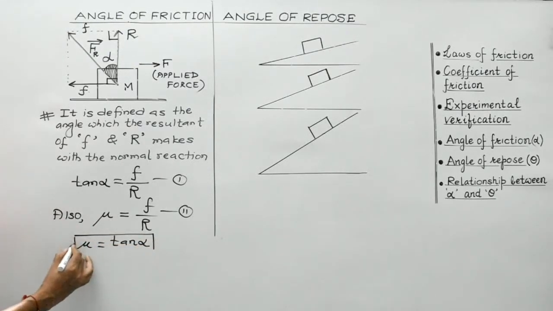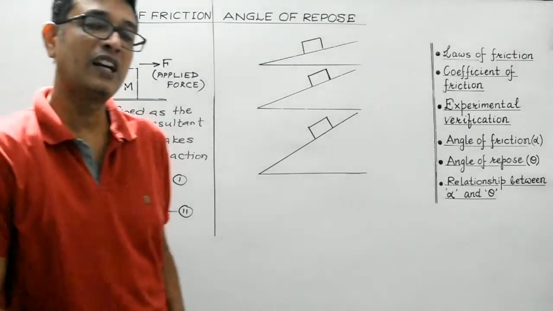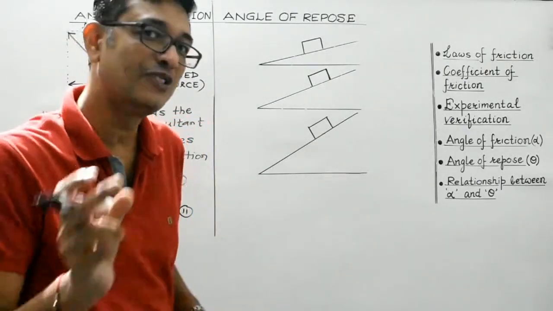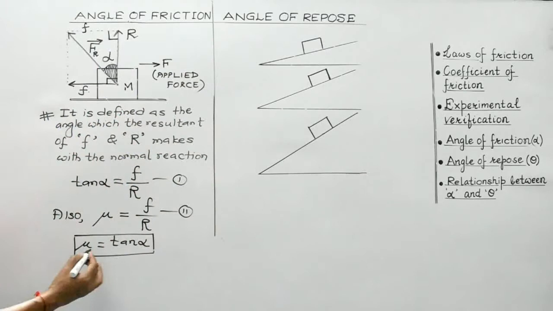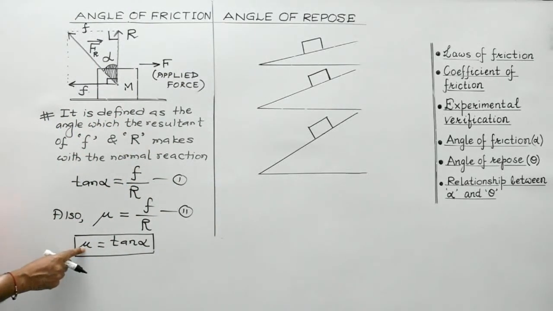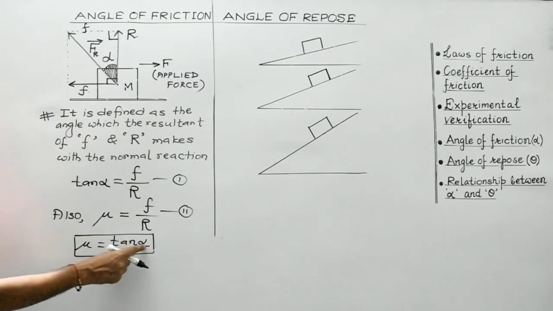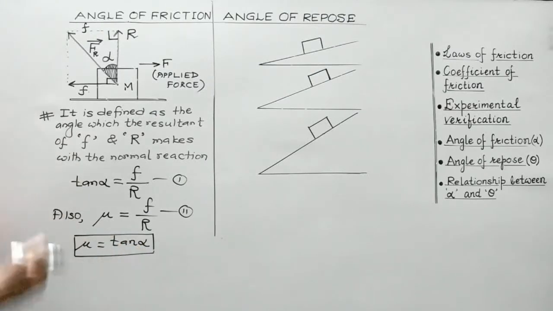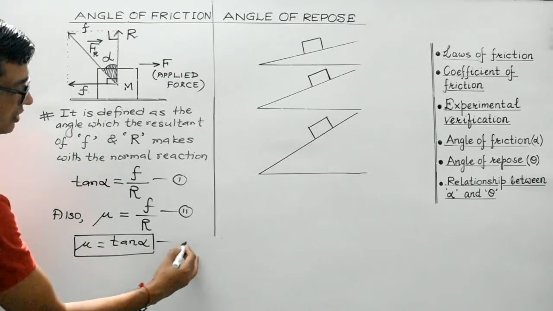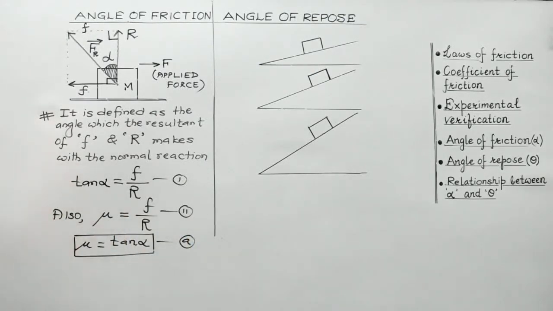So this is an important relationship. So the coefficient of friction is numerically equal to the tangent of the angle of friction, right? So this is coefficient of friction and this is tangent of angle of friction, right? So put this as equation A.